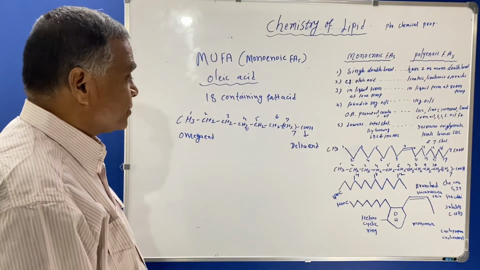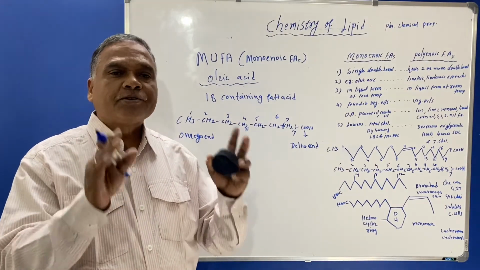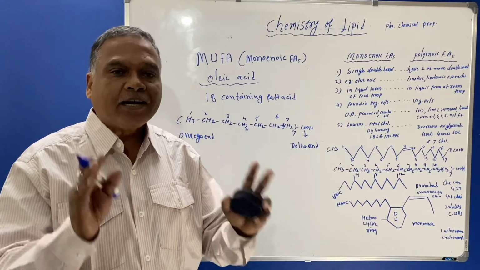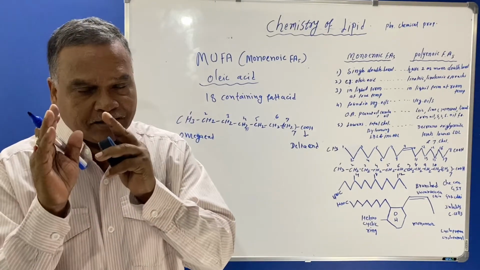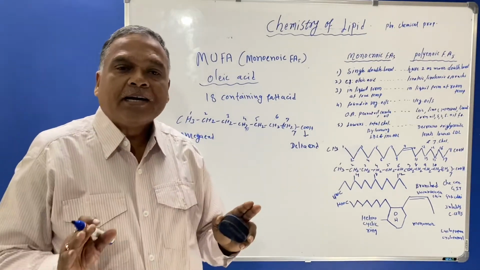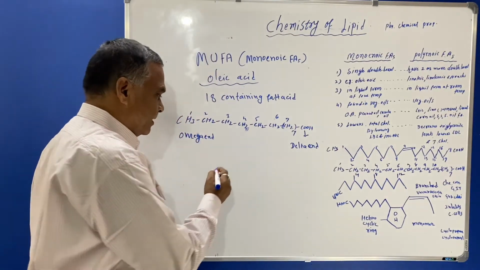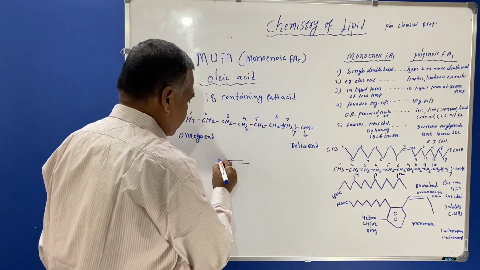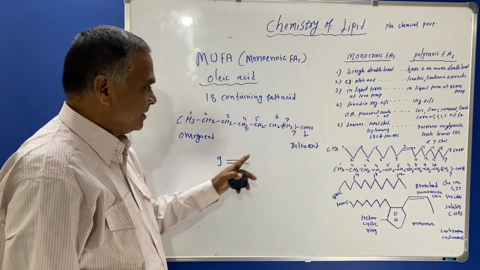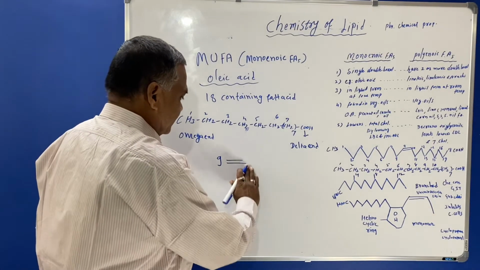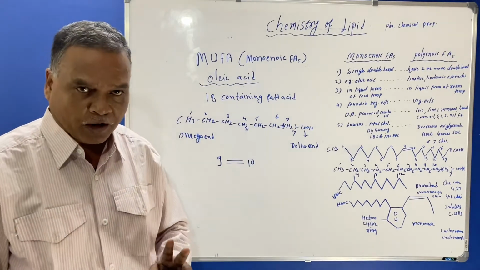Now the structure of this oleic acid shows that there will be a double bond at carbon atom number 9, that means between 9 and 10 there will be a double bond. Suppose this is the 9th carbon atom and this is the 10th carbon atom. Here there will be the presence of a double bond.